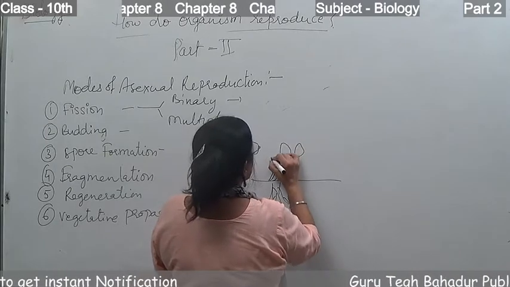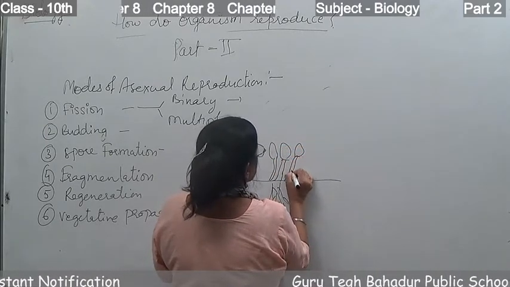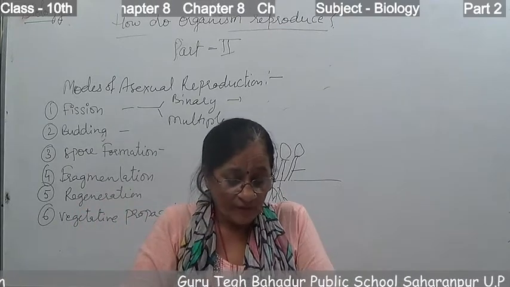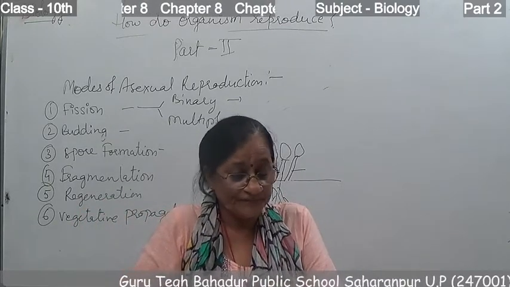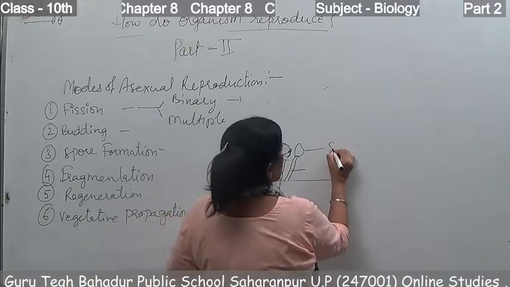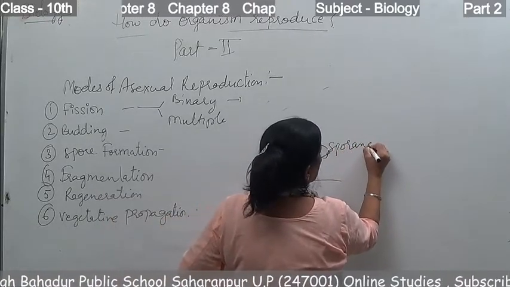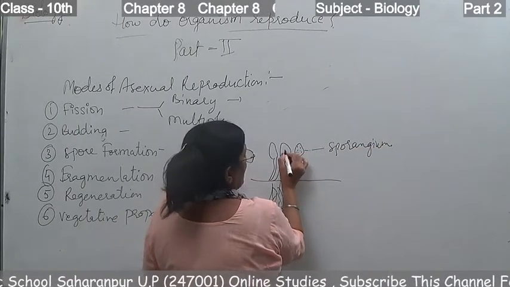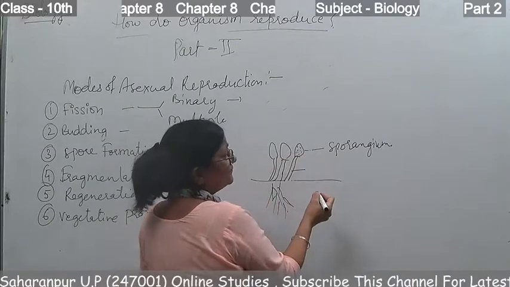Knob-like structure. This is the structure of Rhizopus. A knob-like structure appears, which is called the sporangium. This is the sporangium. Spores develop inside the sporangium.